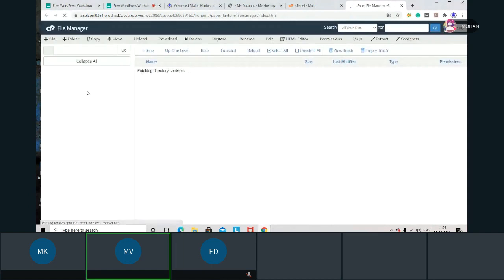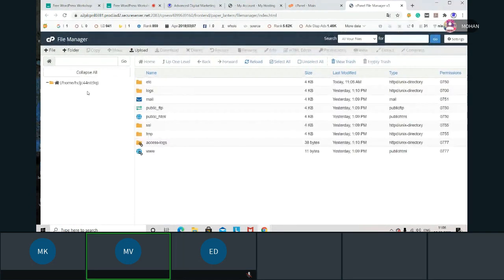Okay, now here, see, now these many folders are there. Now I don't know where my website files are available. Okay, anybody have any idea where our files will be available, on which folder we have those files? As of now we don't have anything in our website. It's nil, zero. But if I upload a theme, if I install WordPress, then where will our files be located? Anyone from the group?